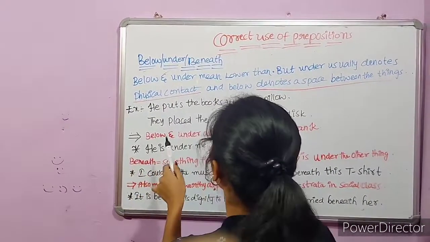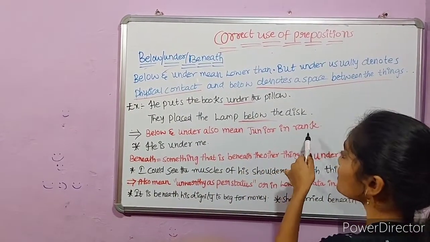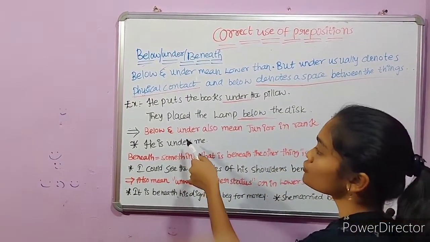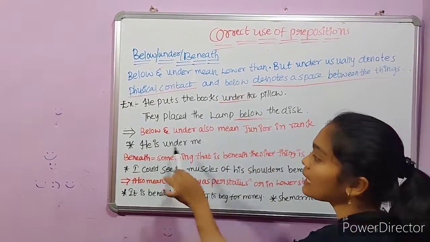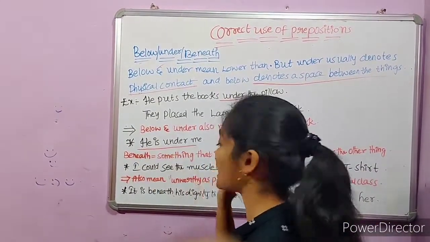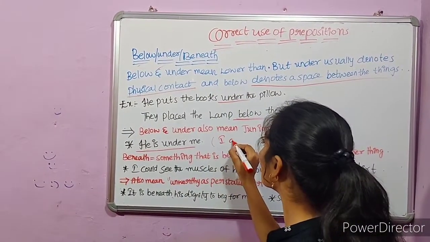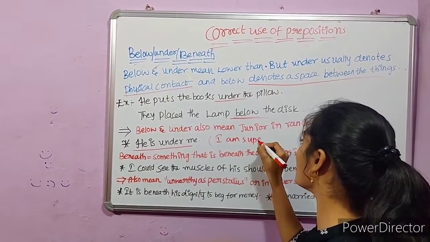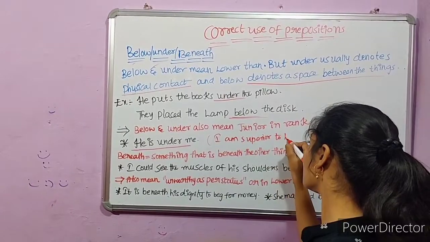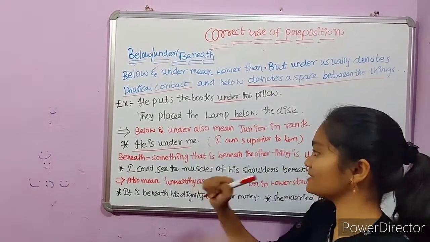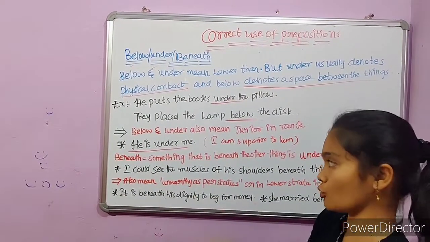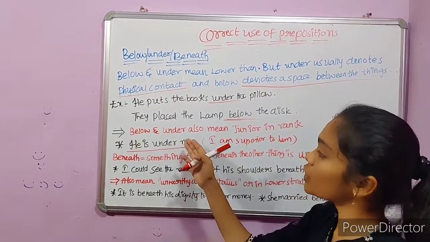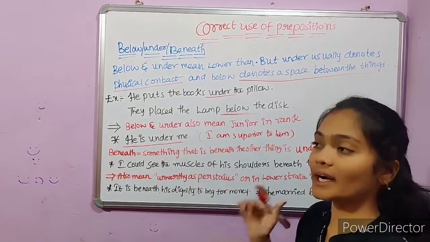Again, below and under also mean junior in rank. They are also used to refer to someone junior in rank. For example, he is under me. That means I am superior to him. This sentence states that I am superior to him and he is inferior to me. In this case also we use the prepositions below and under.